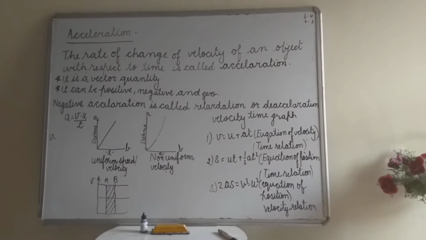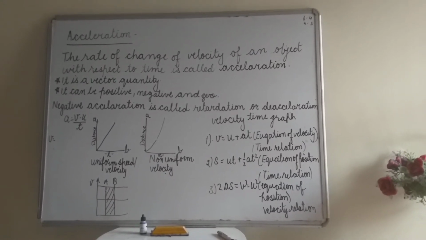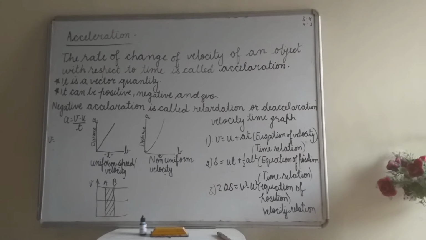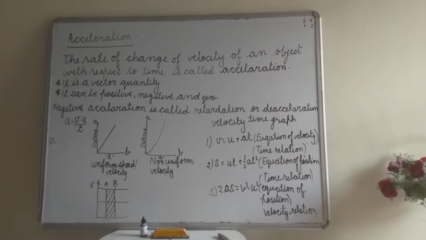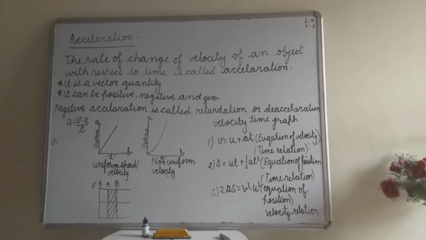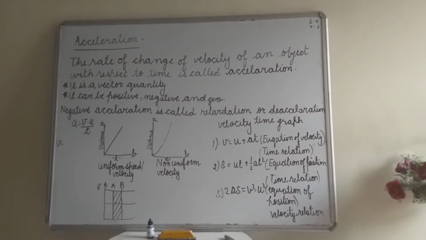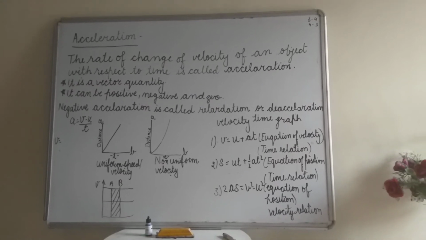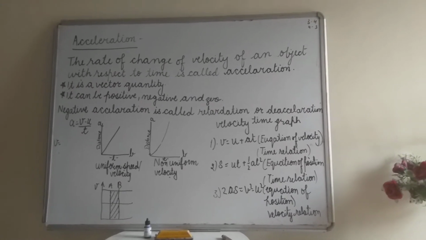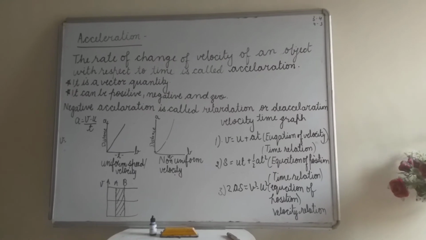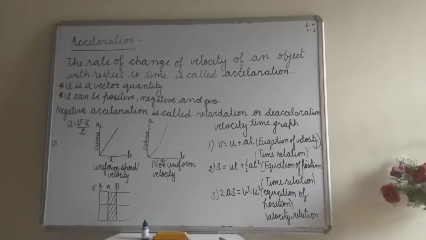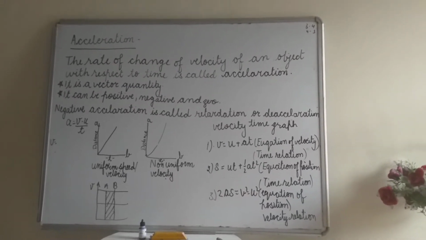So what is the SI unit of acceleration? As you know, we denote v in speed. Speed is equal to distance upon time. So v is a speed, and acceleration is (v minus u) by t. How can we write speed?